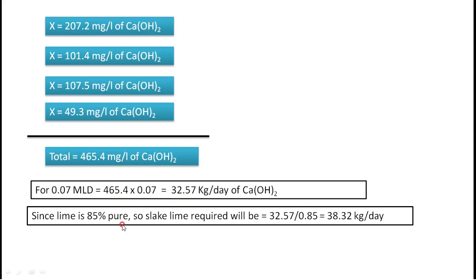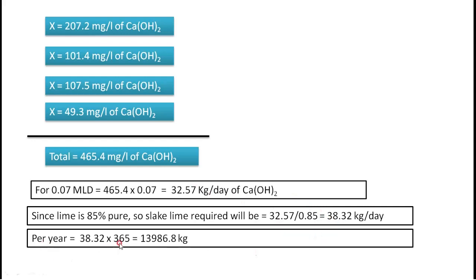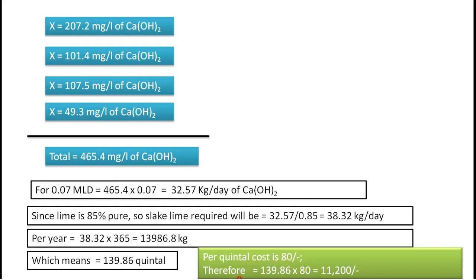Here the same way, pure lime we require 32.57 kg per day, but we don't have pure lime, we have slaked lime. That slaked lime is 85% pure, therefore 32.557 divided by 0.85, we will get 38.32 kg per day of this lime. This is more because it is a slaked impurity. Then per year multiply by 365, and this is in kg, convert it to quintal, divided by 100, then per quintal cost is 80 rupees and the total cost is 11,200 rupees.